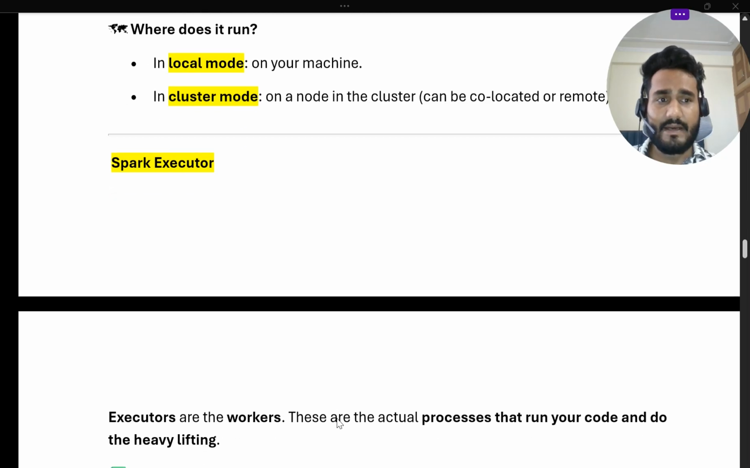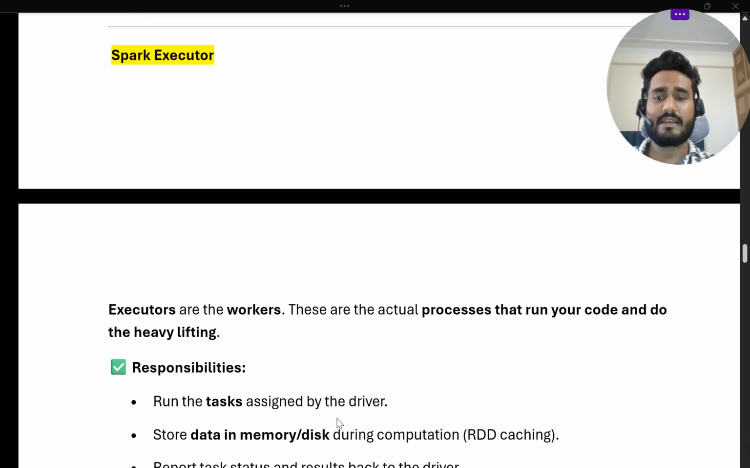Then what is a Spark executor? Spark executors are the workers. These are the actual processors, the persons who actually do the job, like each engineer or developer. Developers are something like executors. These are the actual processors that run your code and do the heavy lifting. Whatever is required for the execution of your task is done by the executor.